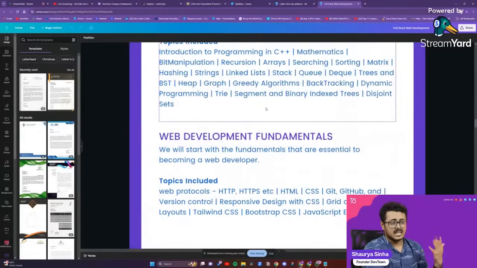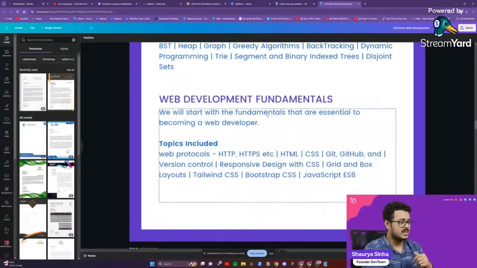Then you are having community programming that I already told you guys. Ritik Kumar is the one who teaches. He's from Microsoft. Then you start from the basics: HTML, CSS, HTTP, HTTPS, GitHub version control, Tailwind CSS, Bootstrap CSS, grid and box layouts, all these kinds of things, JavaScript ES6 in its details.